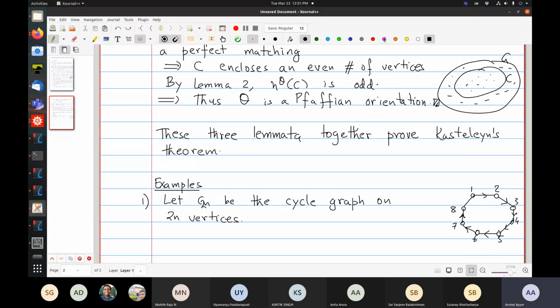Maybe I'll use another color here. So this is the singleton. This is the only edge that's in the wrong direction when you go clockwise. Right? So it automatically satisfies the clockwise odd property, and one can check. So how many perfect matchings do you think this has? So let's assume all weights are 1.